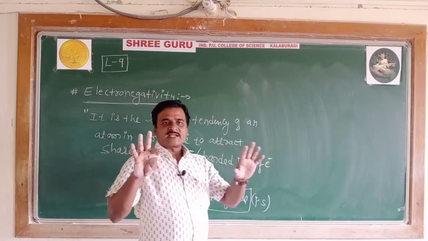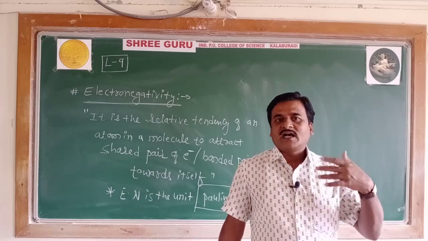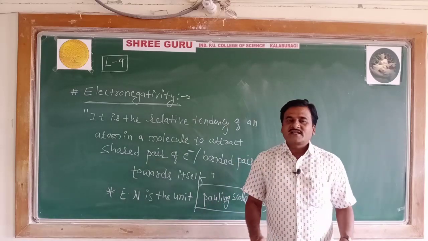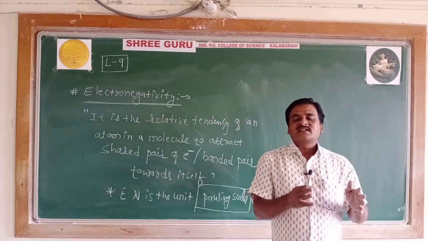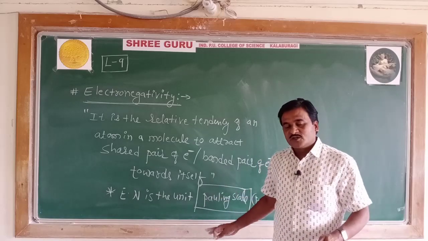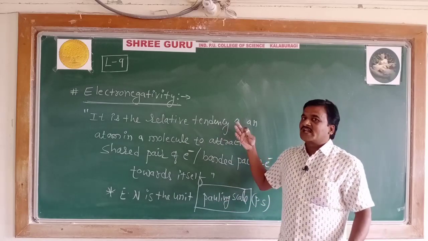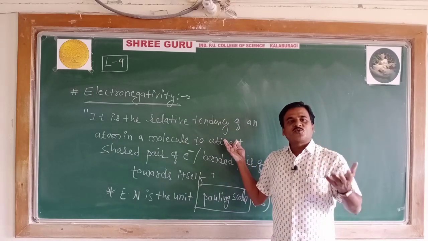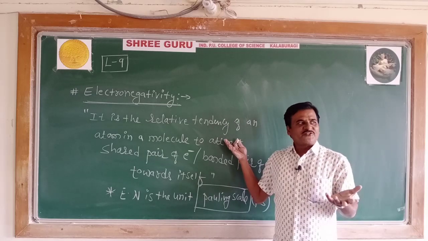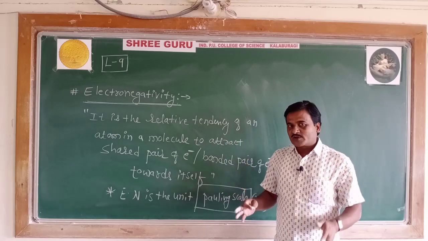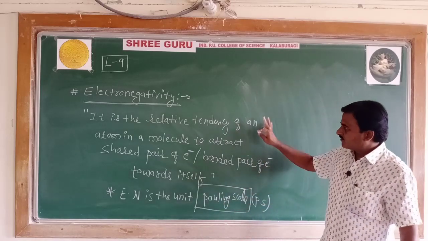In the periodic table, the 17th group elements are said to possess the highest electronegativity values, and the group 1 elements the least. Thus, as a point of note, fluorine is the most electronegative element in the periodic table, and the radioactive element francium is the least electronegative element in the periodic table. I conclude with a repetition.